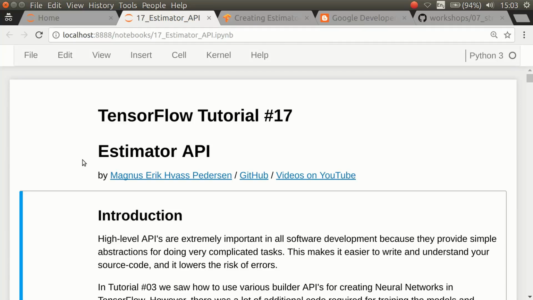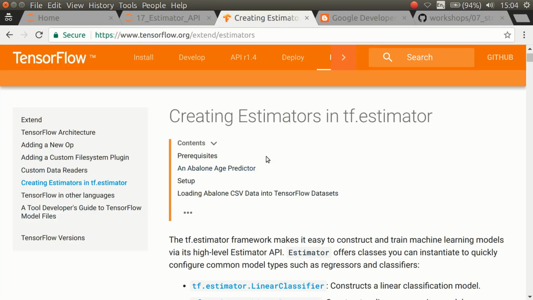This is my tutorial number 17 on TensorFlow, and this is about the Estimator API. The Google developers have made several tutorials on this topic already. This is the official one on the TensorFlow website. There are some inconsistencies between this tutorial and the contents of the source code, so this is actually somewhat confusing.